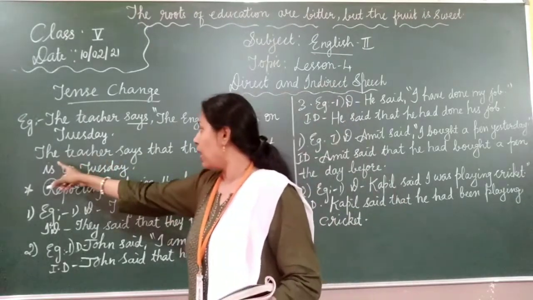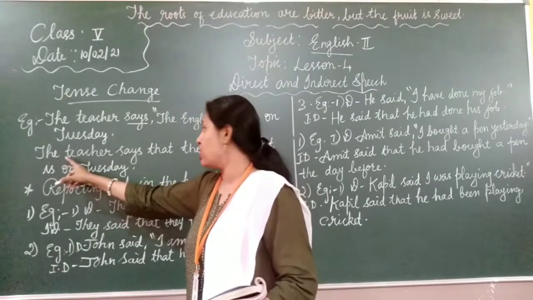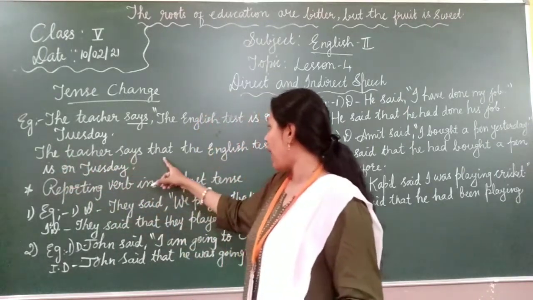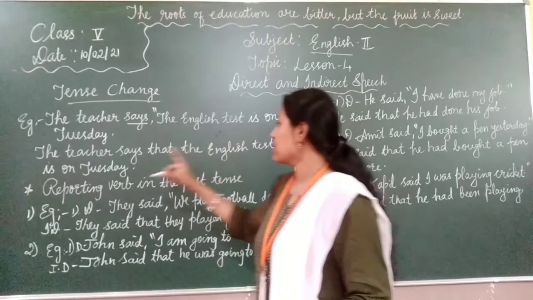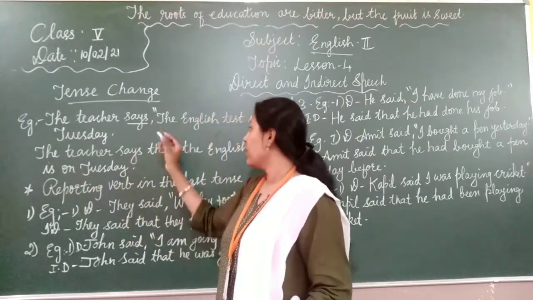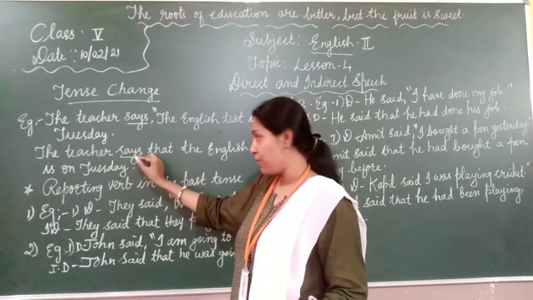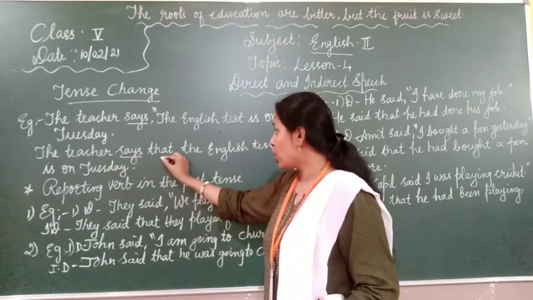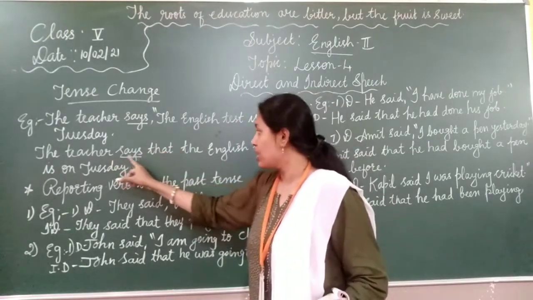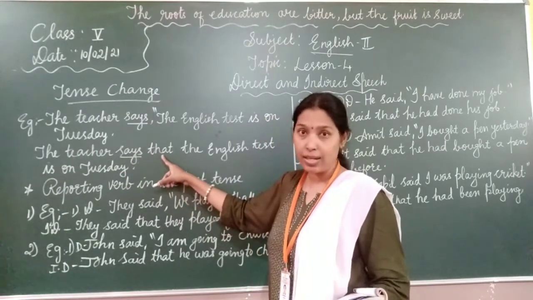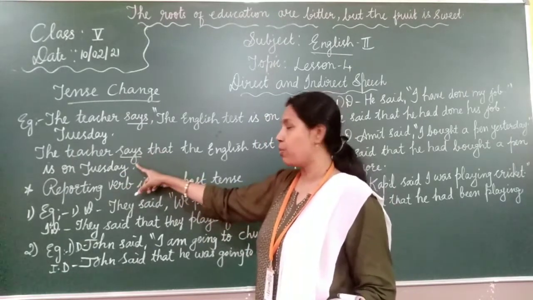So, see how we can write in indirect speech. The teacher says that the English test is on Tuesday. Here, the reporting verb did not change. When the reporting verb is in present tense, when we change to indirect speech, the teacher says that, the conjunction that is introduced right after the reporting verb.